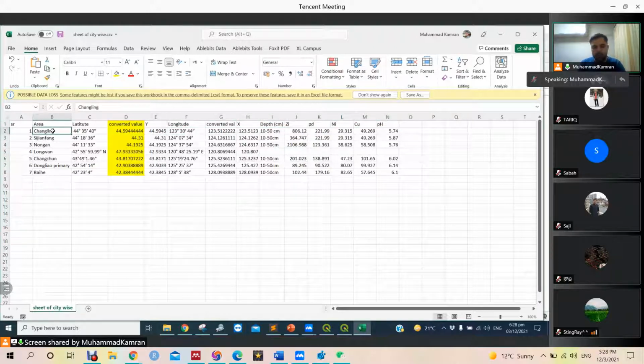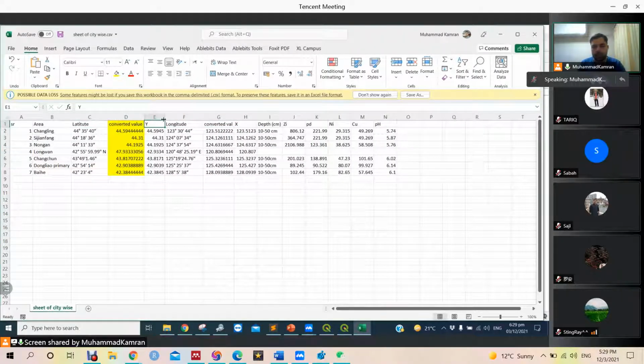For example, I go to the lake, and at one lake I took the pH value, at the other lake I took the pH value, and I need to show it on the map. So this is basically X and Y. The longitude is called X in GIS, and the latitude is called Y. These are basically coordinates. So I have termed them as X and Y. This is what we are going to use, and we will ignore all the other values.